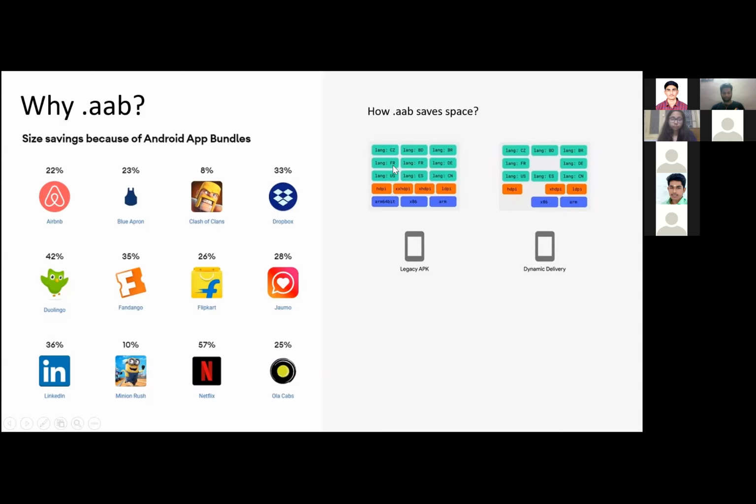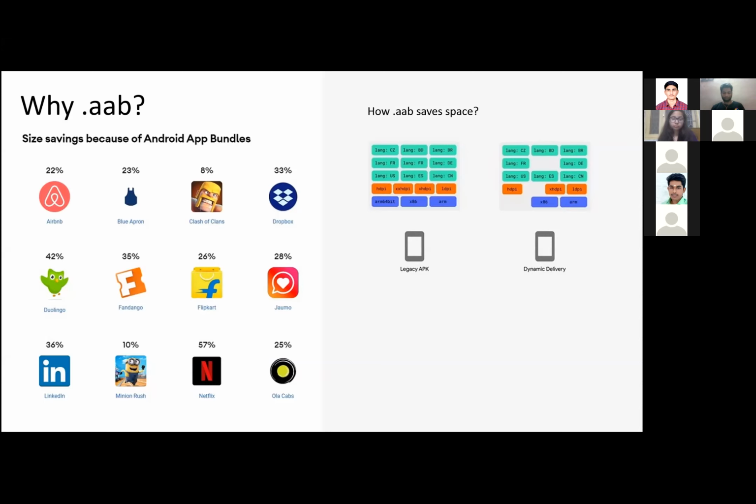You are creating an application and distributing it to the world. If you deploy it to the Play Store, the application will be available to a wide range of people. A person in America uses English as the device language, in France French, and in China Chinese, right?